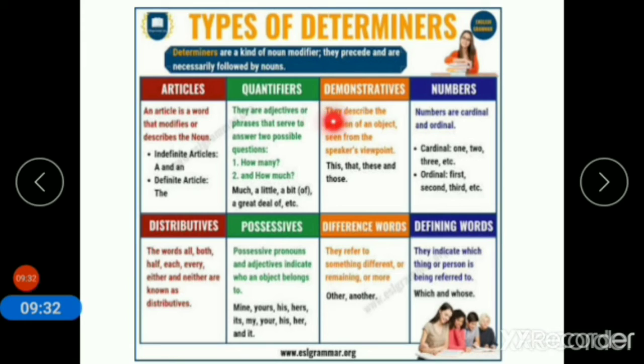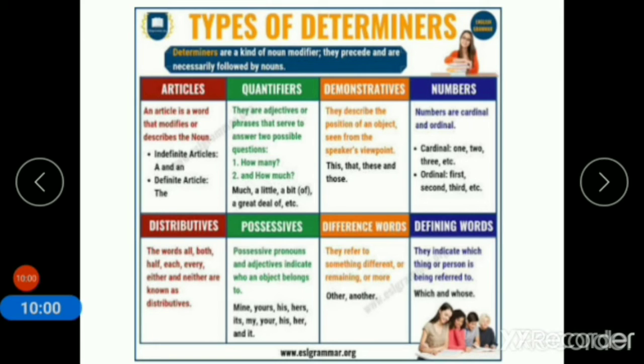Demonstratives describe the position of an object seen from the speaker's viewpoint: this, that, these, and those. Number or numerals. Numbers are cardinal or ordinal. Cardinal means 1, 2, 3. Ordinal means first, second, third.